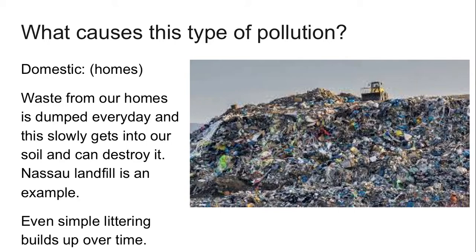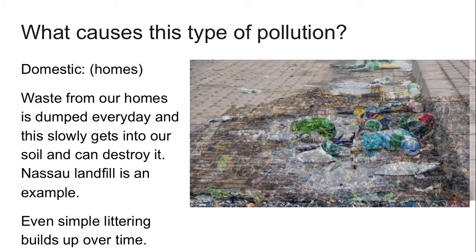Domestic waste from our homes is dumped and slowly seeps into the soil, along with chemicals. A landfill is an example. Even simple littering builds up as it erodes and corrodes into the soil and chemicals, even a can of Coke.